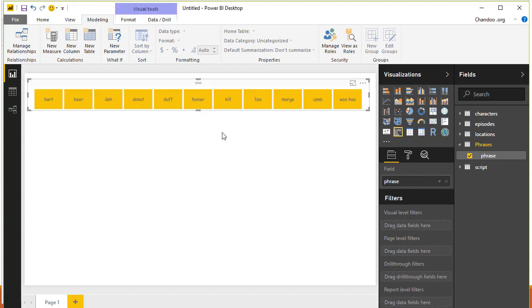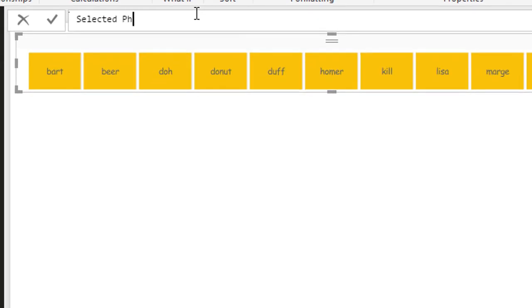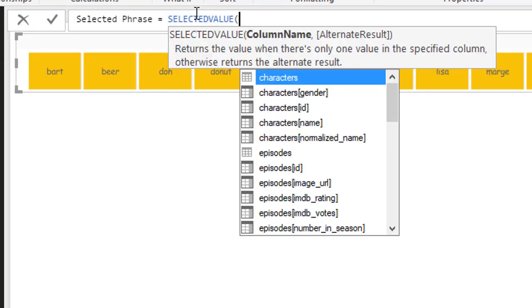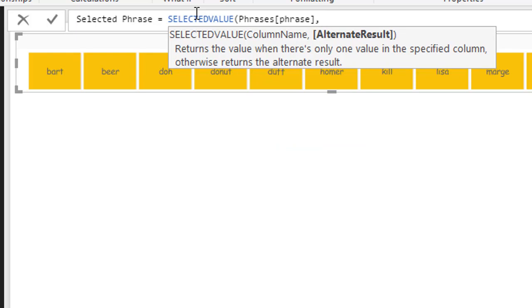Now let's write a measure to harvest what is the phrase that is being selected. I'm going to use a new measure feature. This is selected phrase. This is nothing but selected value of the phrases phrase. And in case we select multiple, let's just use DOW.